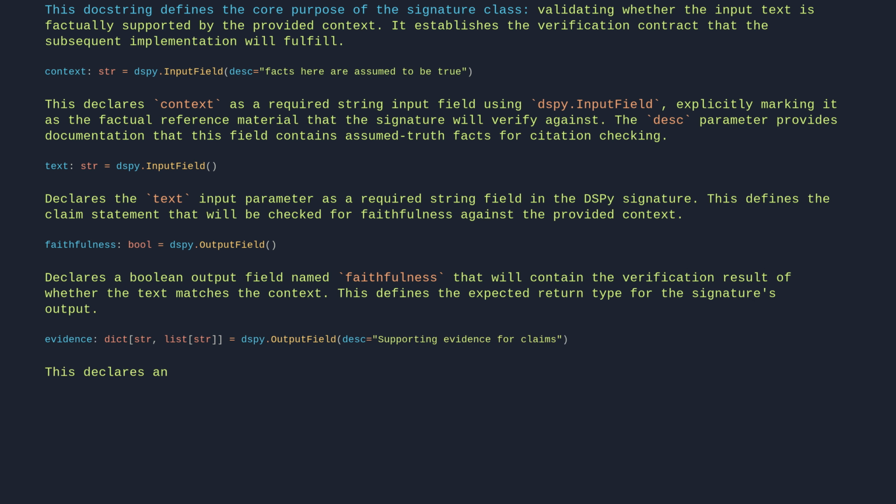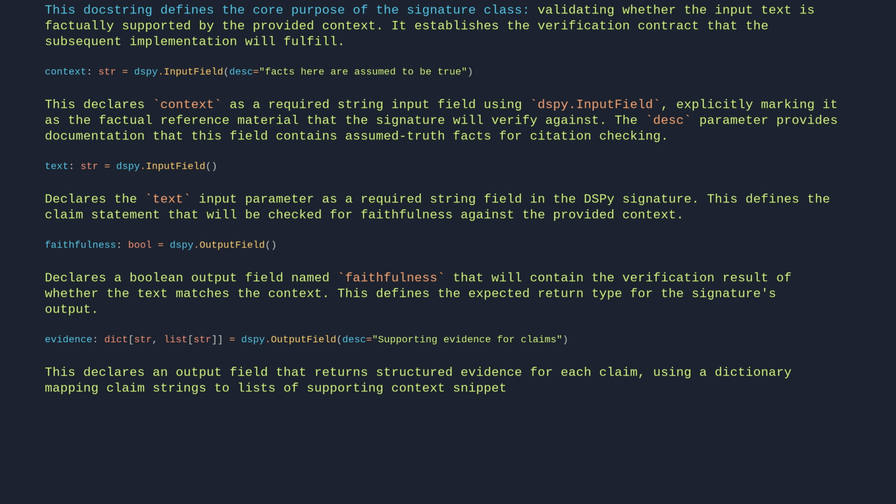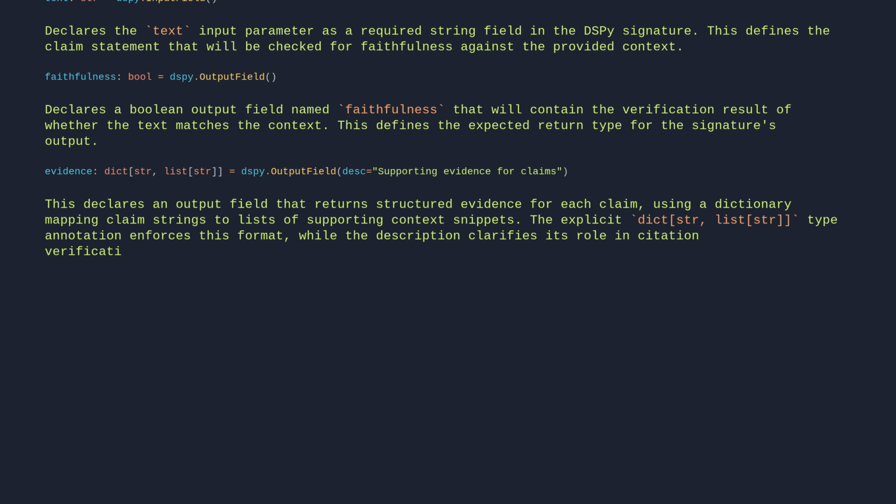This declares an output field that returns structured evidence for each claim, using a dictionary mapping claim strings to lists of supporting context snippets. The explicit dict[str, list[str]] type annotation enforces this format, while the description clarifies its role in citation verification.